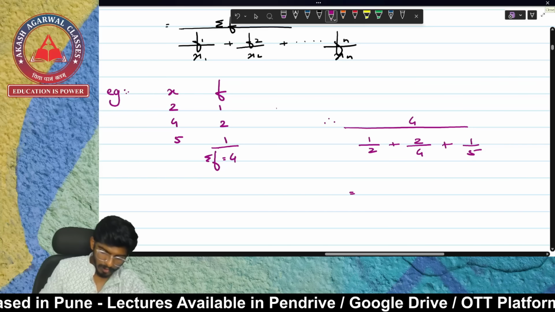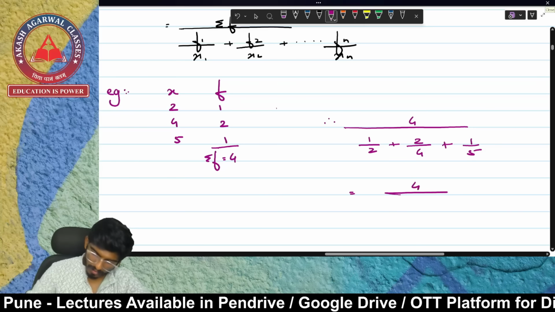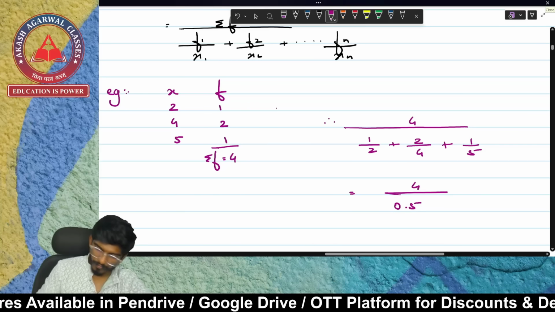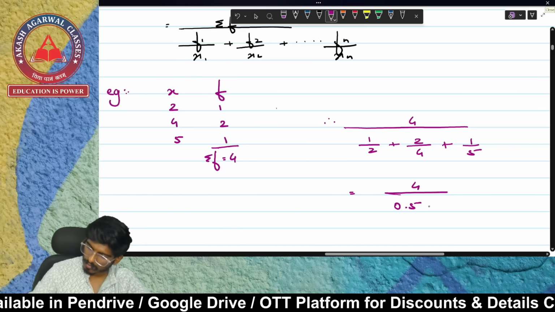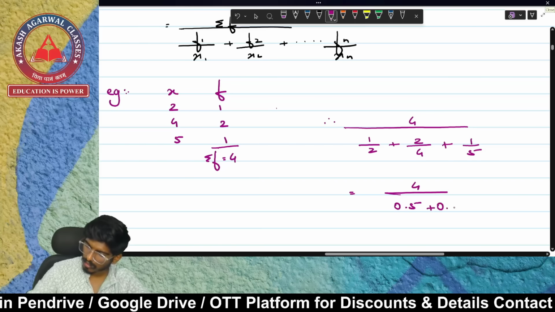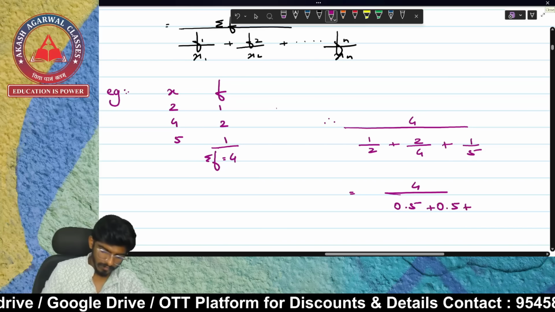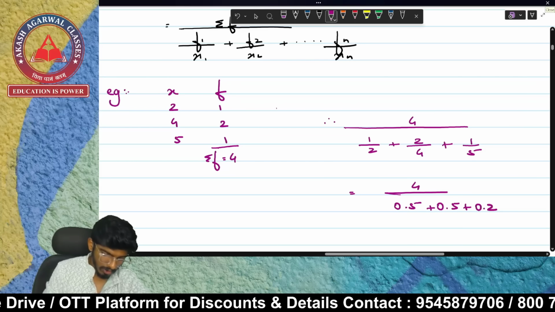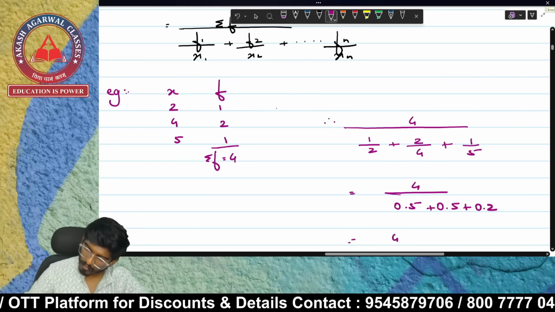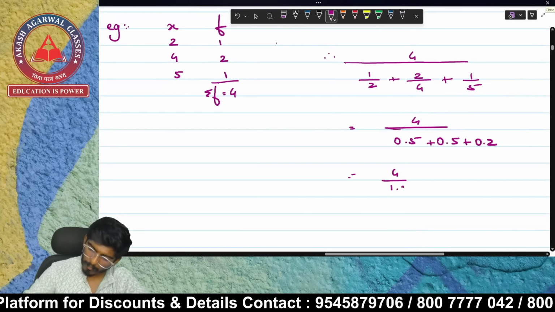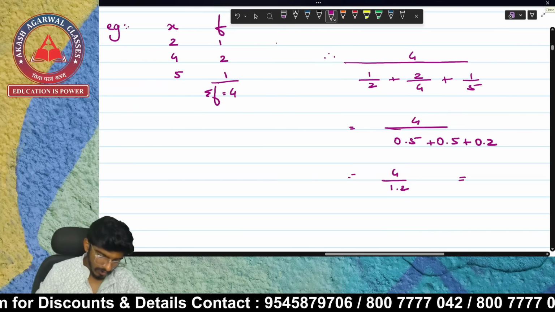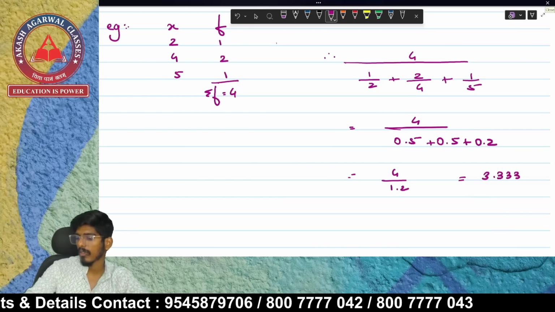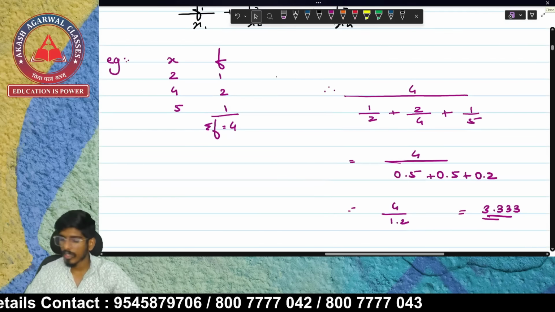So 1 upon 2 is 0.5, 2 upon 4 is again 0.5, 1 upon 5 is 0.2, and the total is again 4 upon 1.2, that is 3.33333.